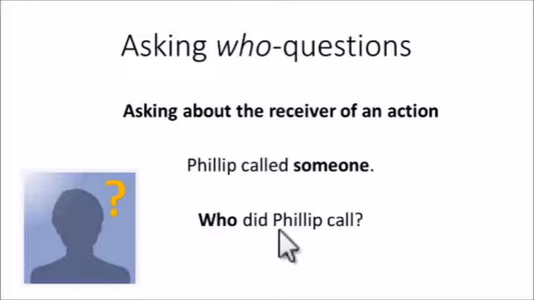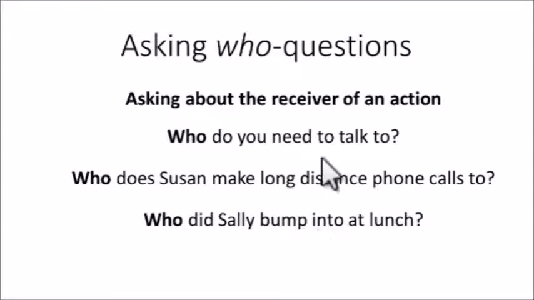Look that in this question, we used the auxiliary verb did, because this sentence is in the past. You want to know about something that has already happened in the past. So you ask a question like this, and you have to use the auxiliary because who in this case refers to the receiver of an action. Okay, Philip called a person. Who did Philip call? Here are some more examples.